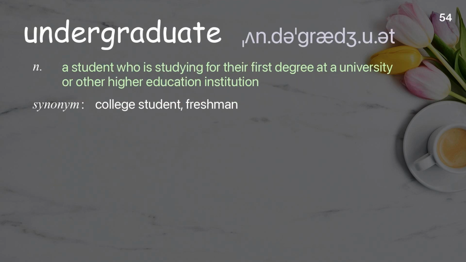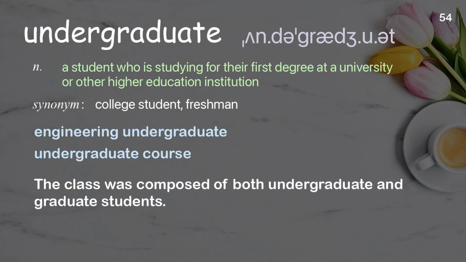Undergraduate. A student who is studying for their first degree at a university or other higher education institution. Examples: Engineering undergraduate, undergraduate course. The class was composed of both undergraduate and graduate students.